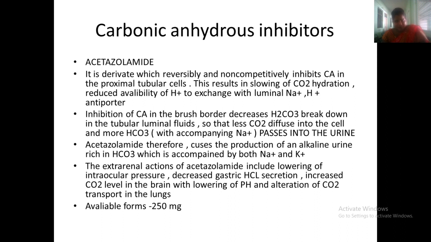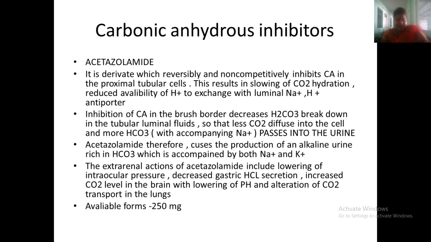Acetazolamide therefore causes the production of alkaline urine, rich in bicarbonate, accompanied by both sodium and potassium.